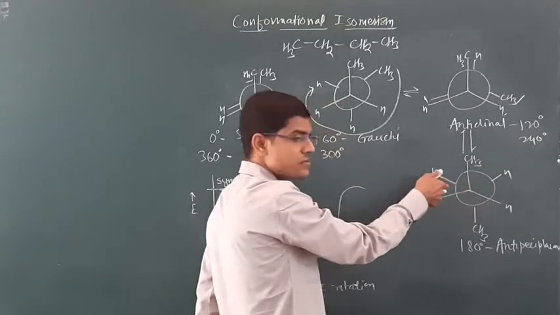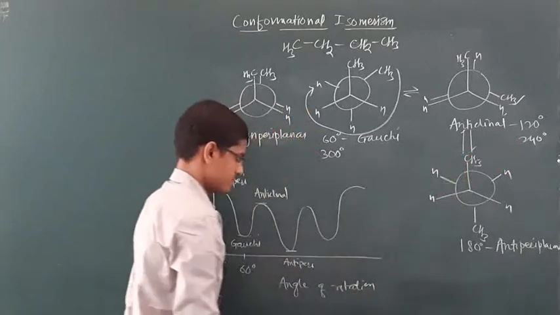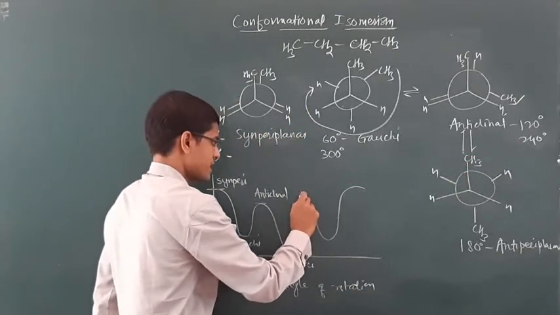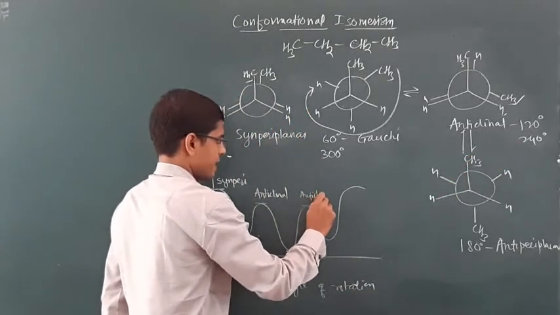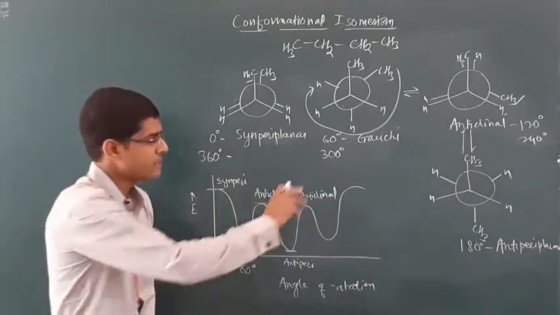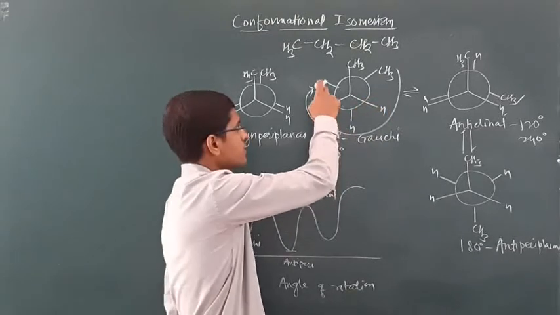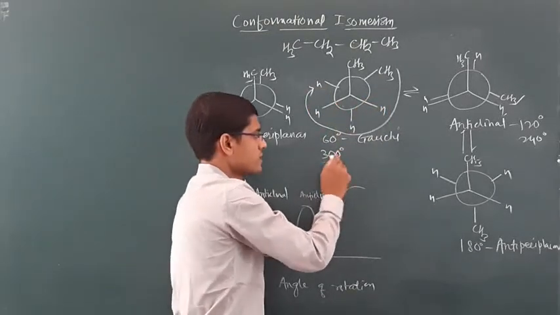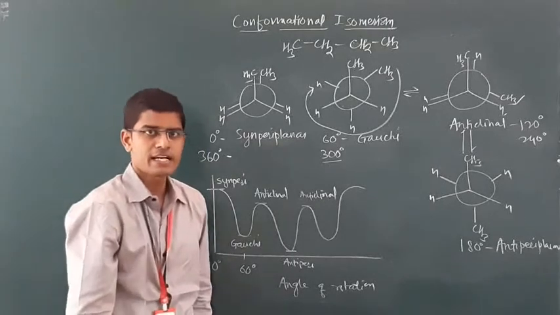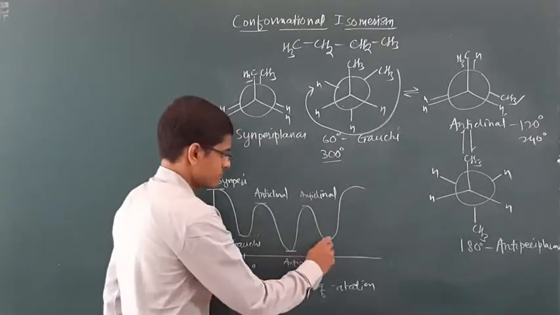Again we are rotating our molecule along the carbon-carbon single bond. If you rotate again by 60 degrees, you will get anticlinal. So this is again anticlinal. Again we are rotating the molecule along the carbon-carbon single bond. When the rotation is 300 degrees, you will get the Gauche isomer.